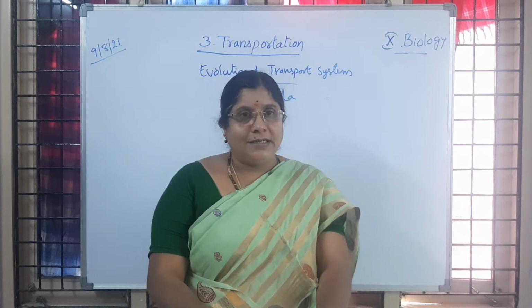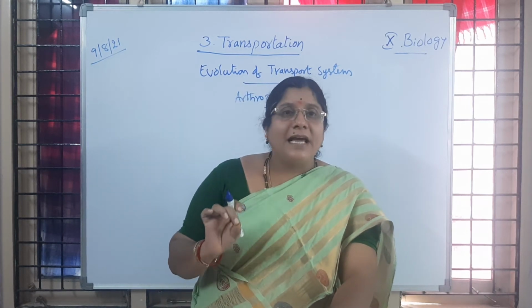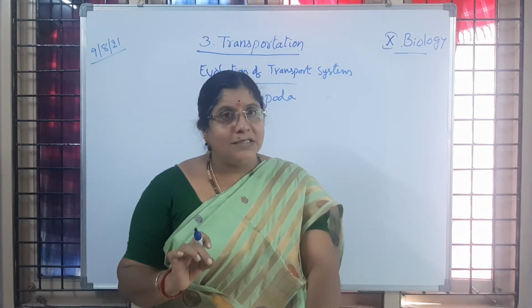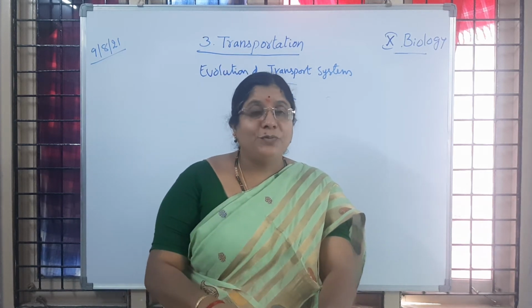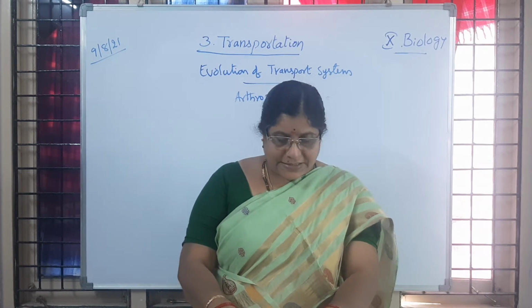Like that we learned. Is it not, children? Have you followed? Pulsatile blood vessels are seen in eucoelomate animals. What are they? They are annelids. Examples: leeches and earthworms, etc.